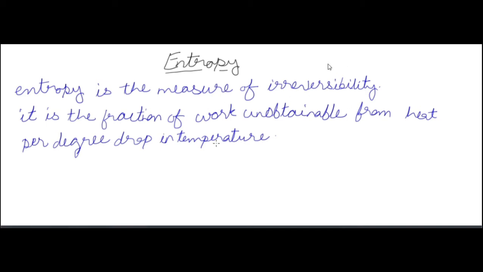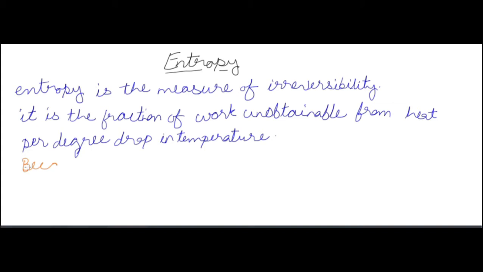Now we have seen in the first law of thermodynamics that dQ is equal to dW for a cycle. In the available energy part you will see that dQ is equal to available energy plus unavailable energy.